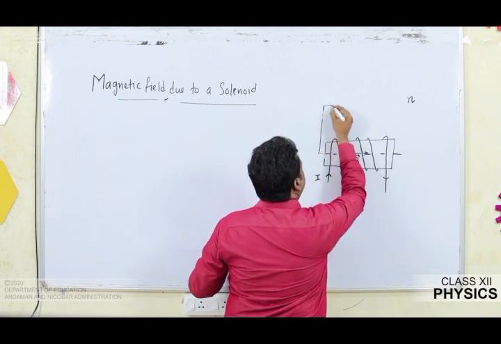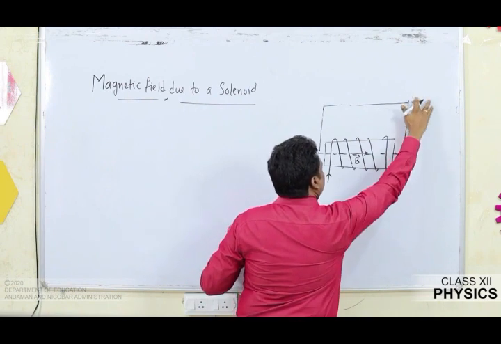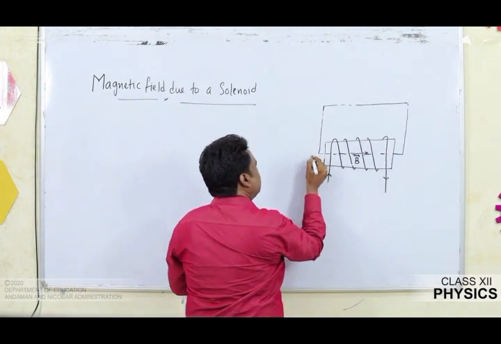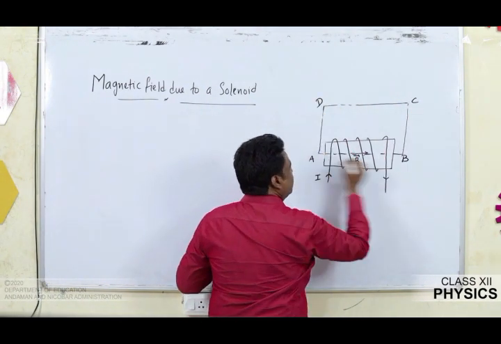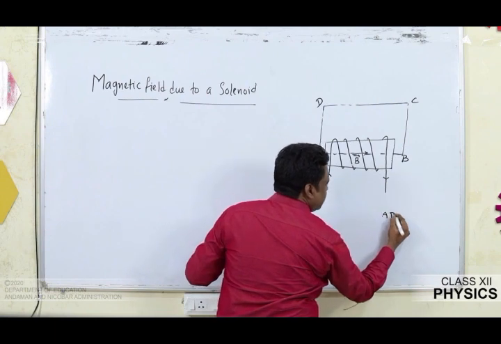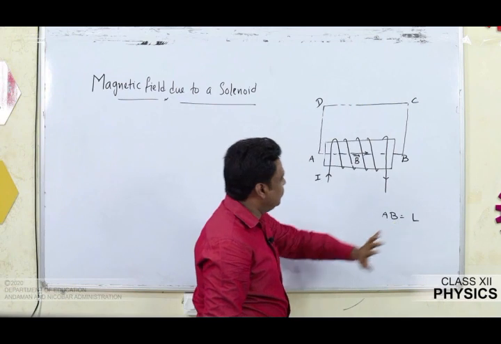So obviously you are able to see it's a rectangular closed path. I am going to mark it as A, B, C, D. What about the length? Let the length AB be equal to capital L.